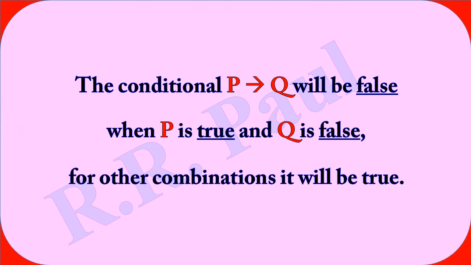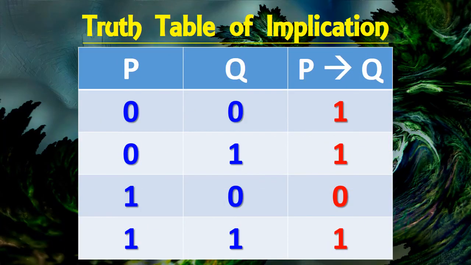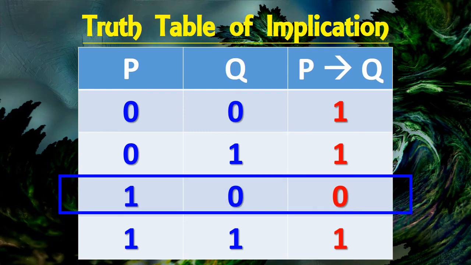When we prepare the truth table of implication, just remember one thing, that in one combination only it gives false, and that is the one which is given on the screen. Check the third combination. Antecedent is true and consequent is false. So the final answer is false.